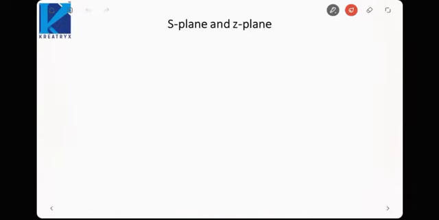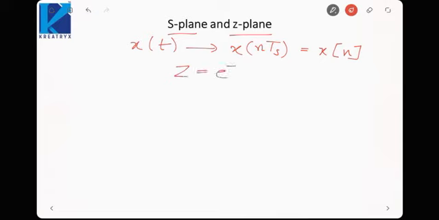Okay, now let us see what is the relationship between the S plane and the Z plane. Basically we know that a discrete time signal can be obtained from a continuous time signal by sampling. So if I am given x(t), I would take samples like x of n Ts, and this would be called x of n. So if we talk about the Z transform and Laplace transform, there z is equal to e raised to power sT.